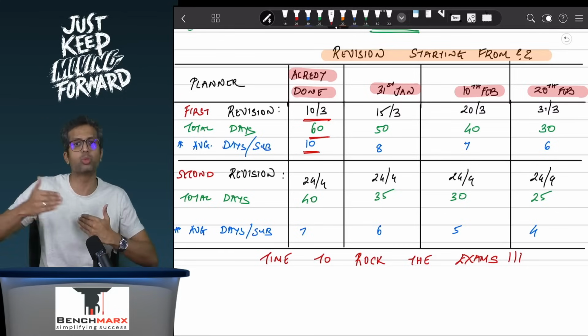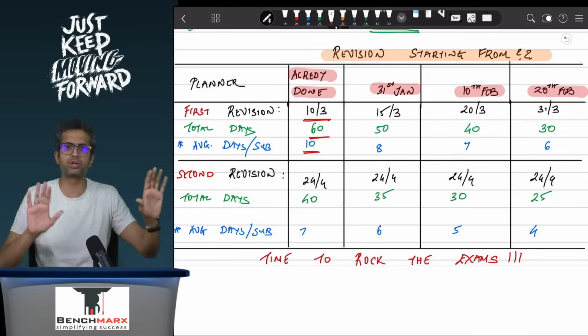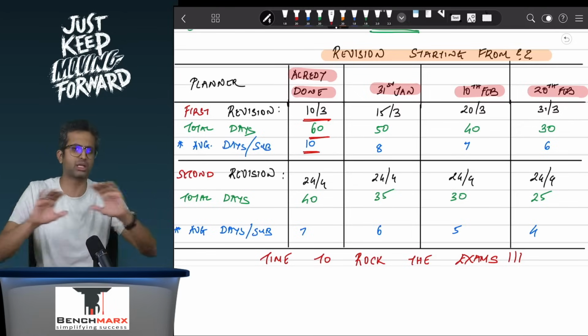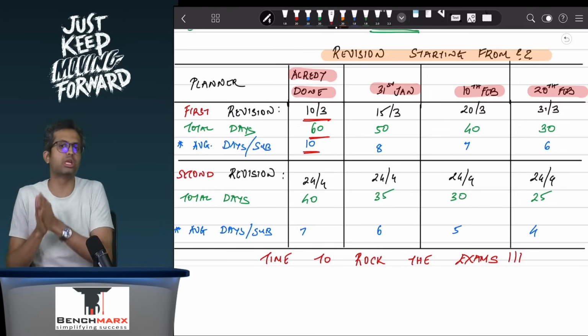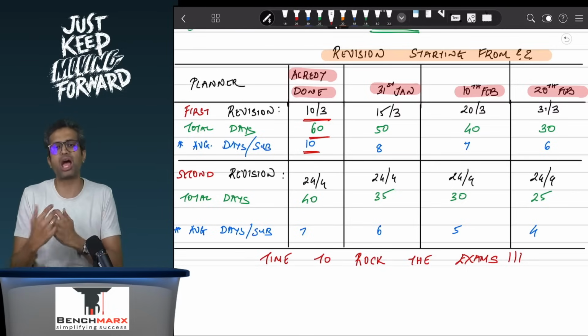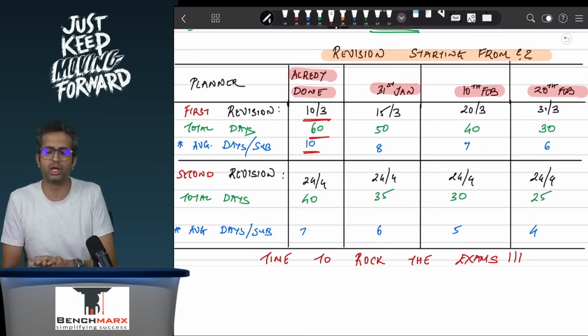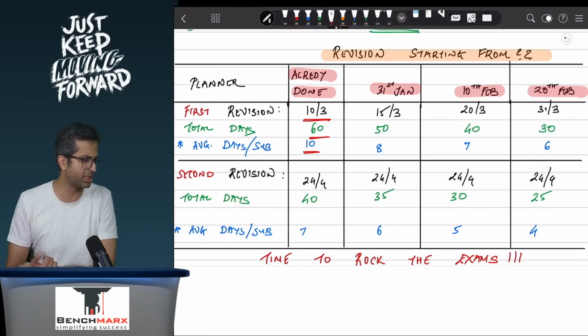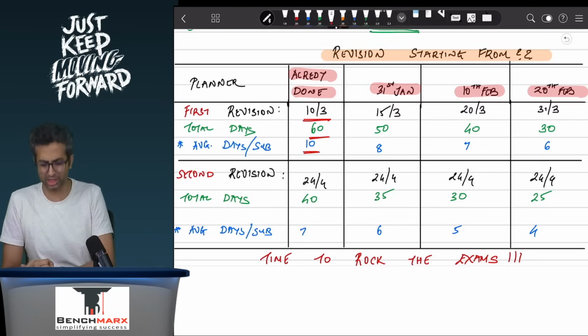Some students prefer doing one subject at a time. Some students prefer combining a theory and practical. That's fine, but I would not recommend doing more than 2 subjects in a single day. It does not give you that depth to absorb the true essence of a subject. So ensure that you try to keep it up to a subject a day.